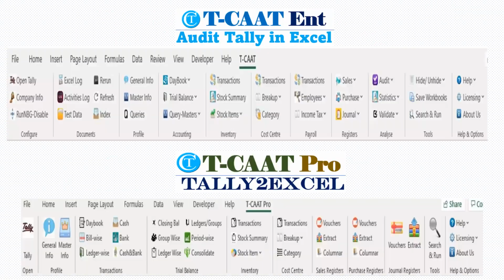Now let's look at the panels of TCAT Enterprise and TCAT Pro. So if you look at TCAT Enterprise, this is the look and feel of the software. As I said, TCAT is an add-in to MS Excel. So when you add it, this will come as an additional panel. When you click on TCAT, this is what you're going to see. These are all the functions which are available in TCAT Enterprise.